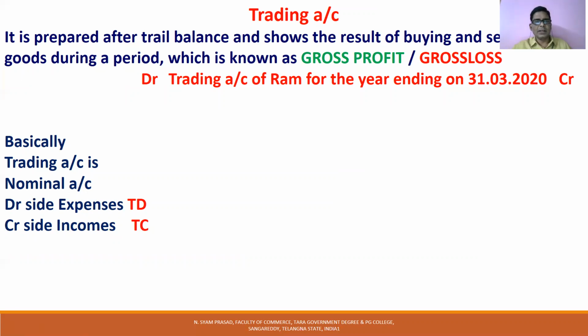Simply, TD means the debit side, the expenses shown in the trading account. TC means the credit side, the incomes shown in the trading account. So you may arrive at gross profit or gross loss. What is gross profit? You have to know. When the incomes are more than the expenses, you get gross profit. And if expenses are more than incomes, no doubt you get gross loss. Let us see the format.